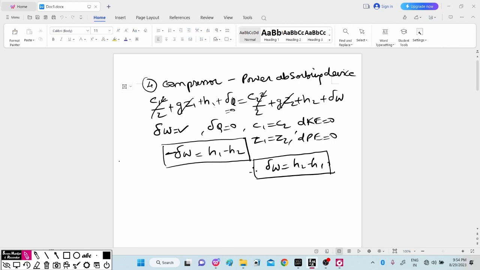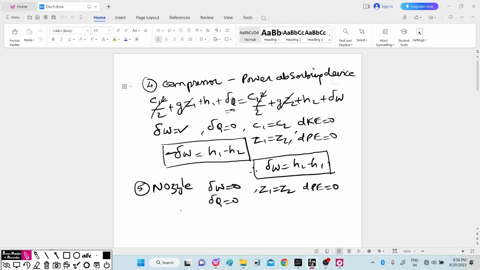Same thing for the nozzle. If you consider the nozzle, it is not a power producing device, so work will be 0. There will be inlet and outlet velocity, and Z1 will be equal to Z2, so the change in potential energy will be equal to 0. Also it is not a heat producing device, so heat will also be equal to 0 considering it is insulated.